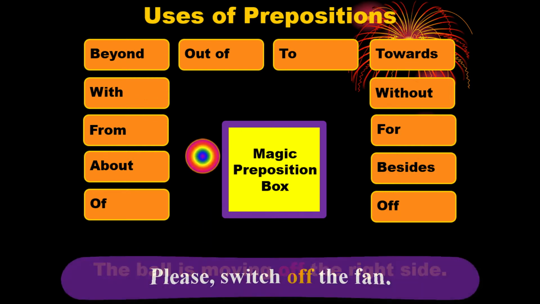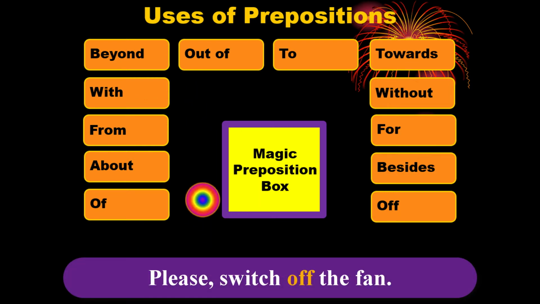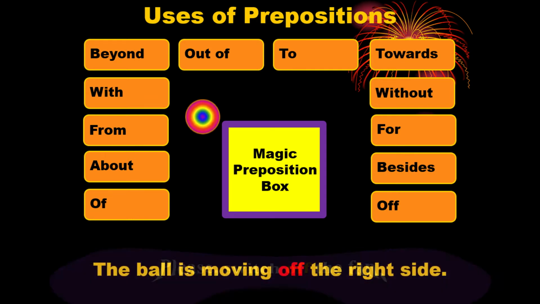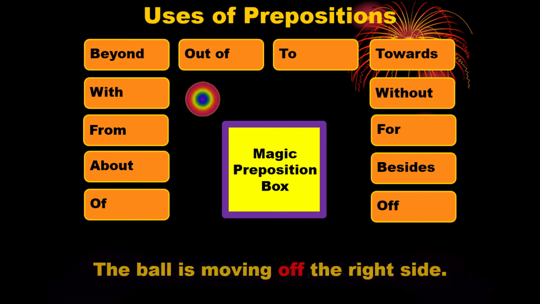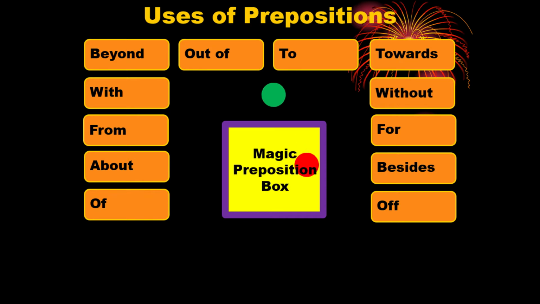For an example, we can say, please switch off the fan. Here off indicates stuff. Or in other example, we can say, he is walking off the shore. That means he is walking in a long distance from the shore. We are going to the next one.